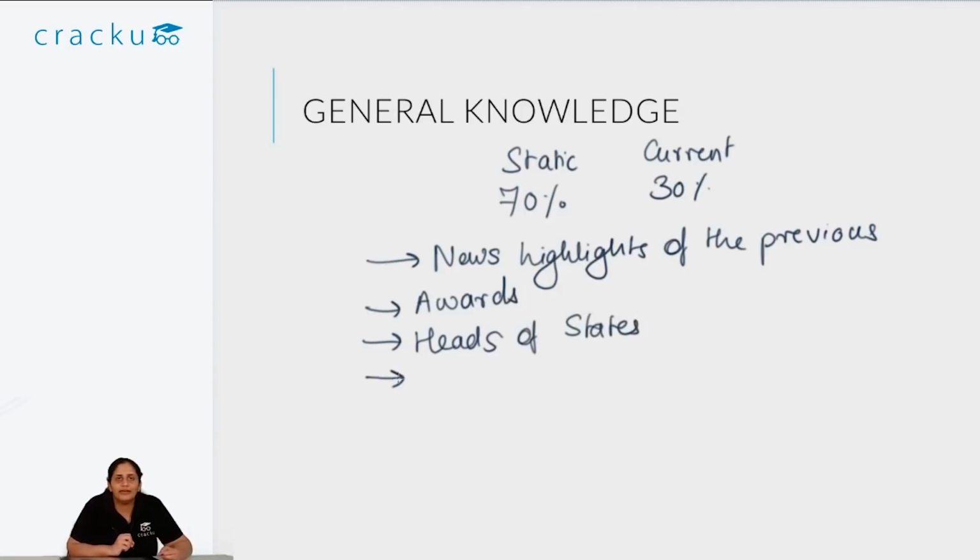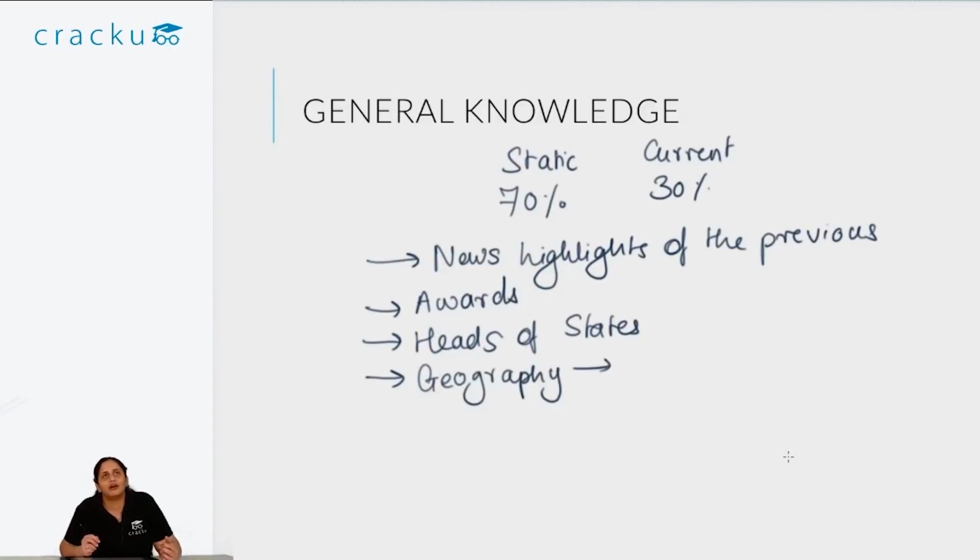Types of questions that come often in XAT is geography. So in geography, you have to have some basic idea of where each country is and what are the biggest, say, deserts, et cetera. But mostly when it comes to geography, the focus is on the business aspect of geography. When I say business aspect of geography, the capitals are important, the currencies are important. So rather than remembering the art forms of different areas around the world, you need to remember the capitals and currencies of different places around the world. So just make sure that you have an idea of capitals and currencies.